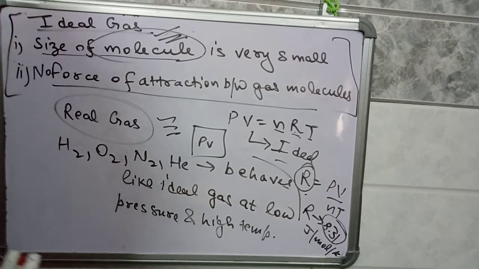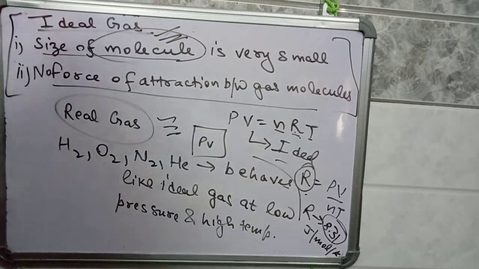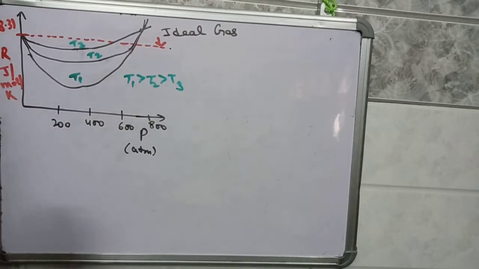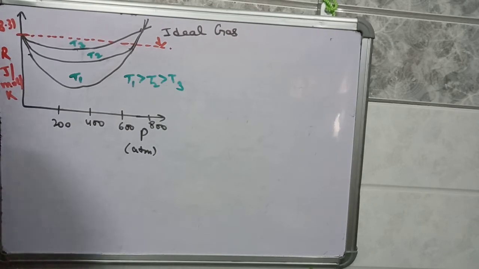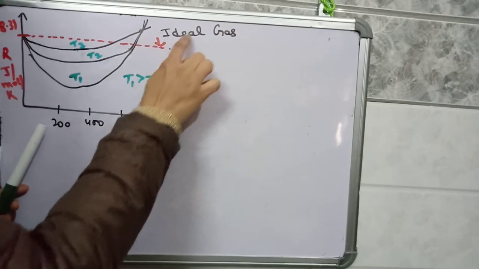So let us discuss the values of R for gases at different temperatures. Let's discuss a graph which shows the relation between the change in value of R with atmospheric pressure. See, this dotted line represents the ideal gas.